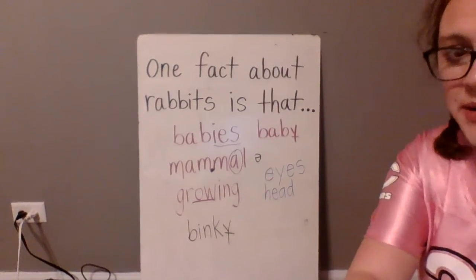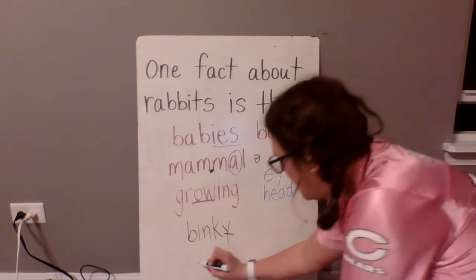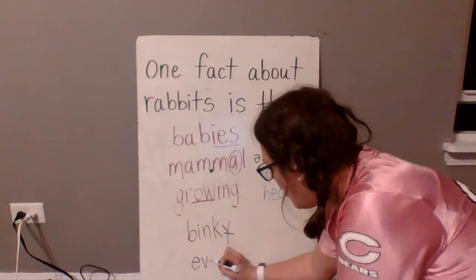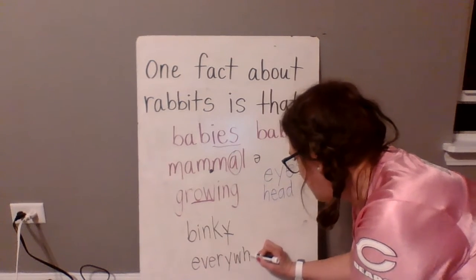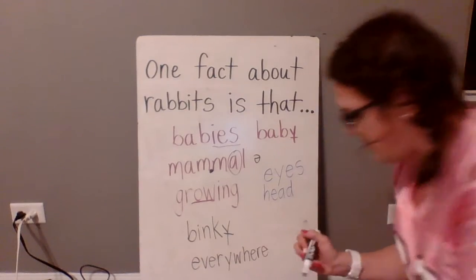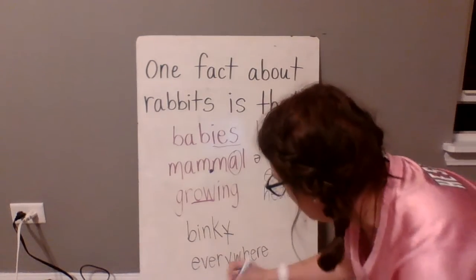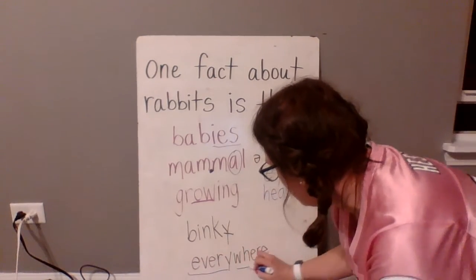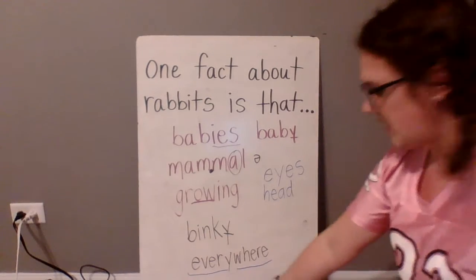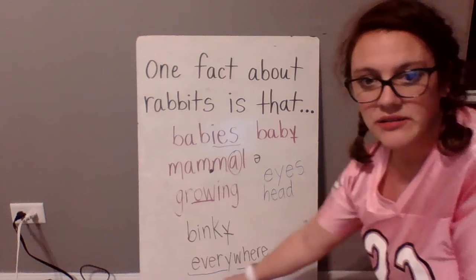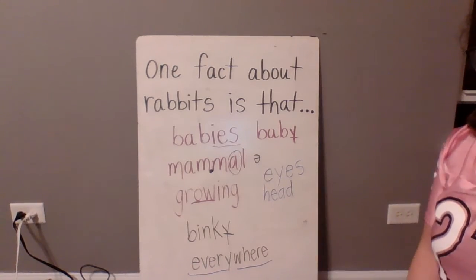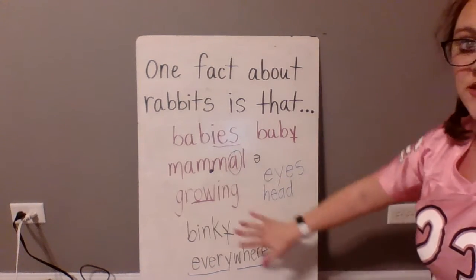And then we also have one more word. This is a long word, but I think you will know what it is. I just wanted to practice before we read, okay? It's this word. So, two words put together. Everywhere. Everywhere. Okay? So, these are the difficult words.